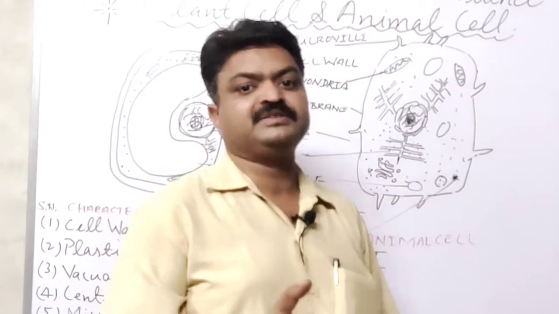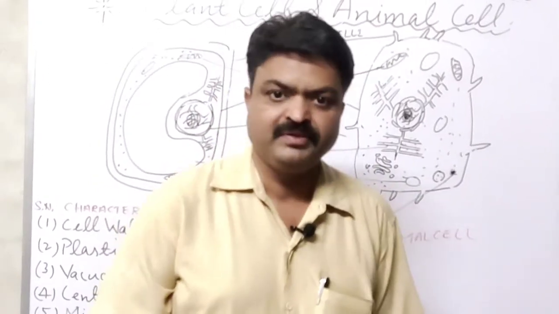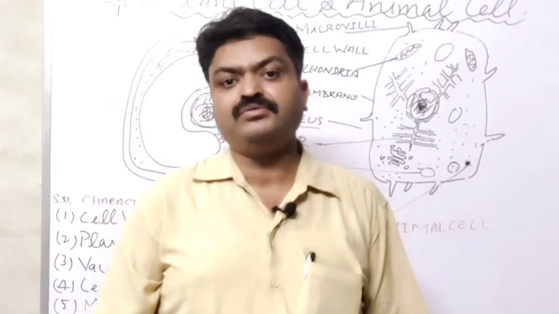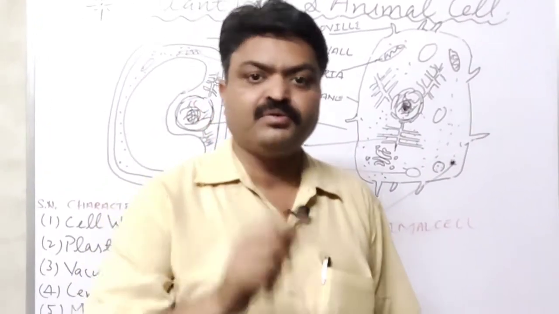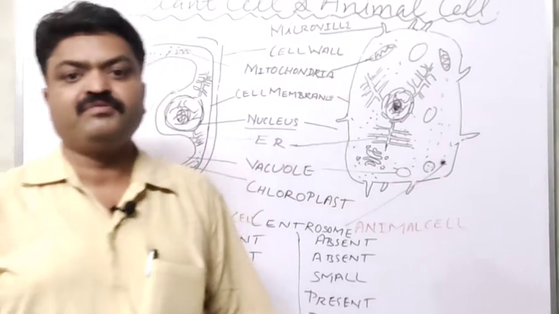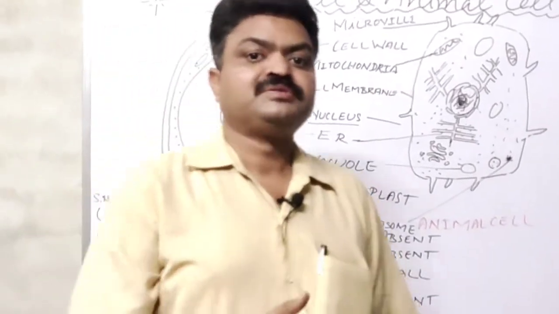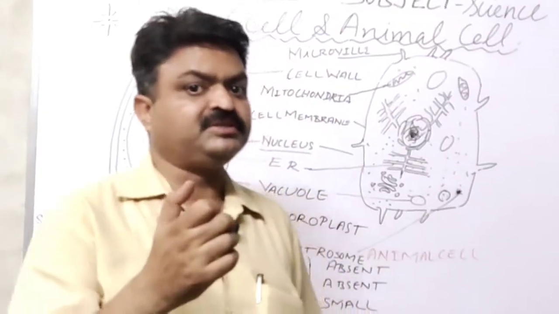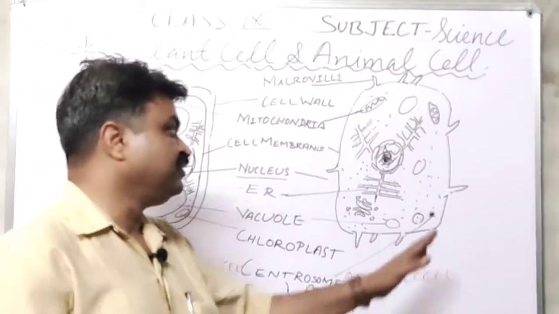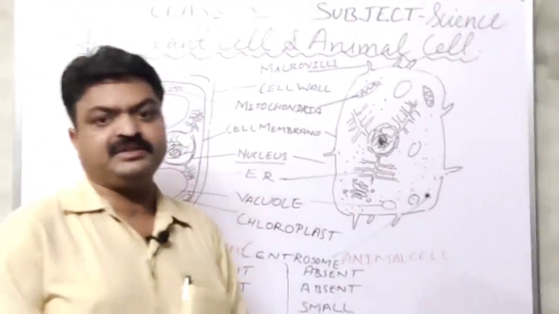They work as the guard of the cell, student. They are known as the guard of the cell. Why, student? Because they protect the cell from the pathogens or the chemical substances that enter inside the cell.